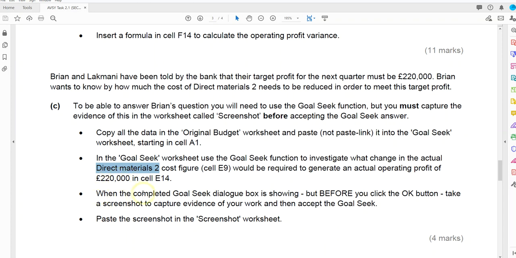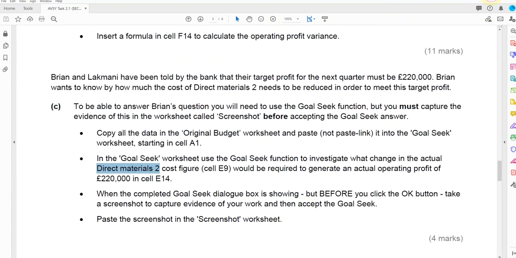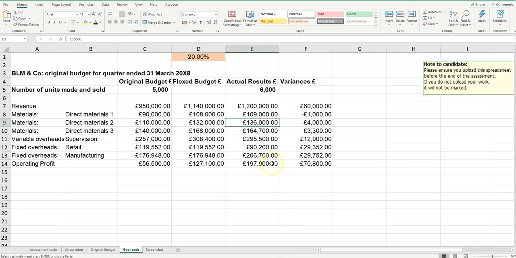Then it says when the completed goal seek dialog box is showing, but before you click OK, take a screenshot to capture the evidence and then accept the goal seek. Paste the screenshot in the screenshot worksheet. Right, so let's do the goal seek first.